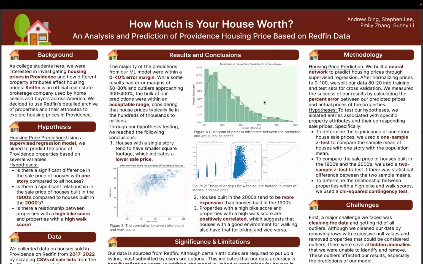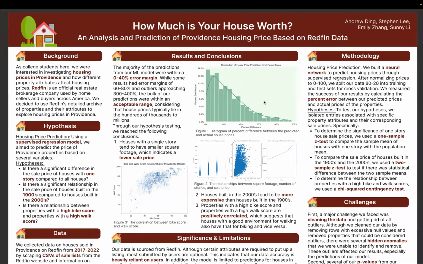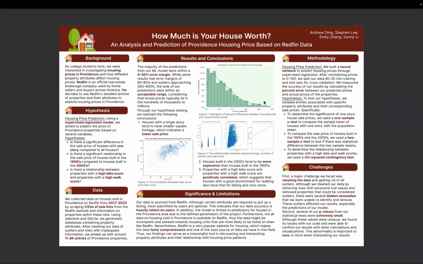So for our project, we had several hypotheses that we wanted to test regarding property attributes and their relationship with sale price. The first hypothesis we looked at was whether there is a significant difference in the sale price of houses with 1-story compared to all other houses. And to determine the significance of 1-story house sale prices, we group properties based on the number of stories and use a one-sample z-test to compare the sample mean, which is the sale price of houses with 1-story, with the population mean, which is just the sale price of all houses.